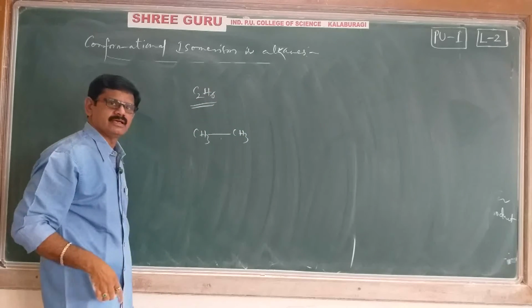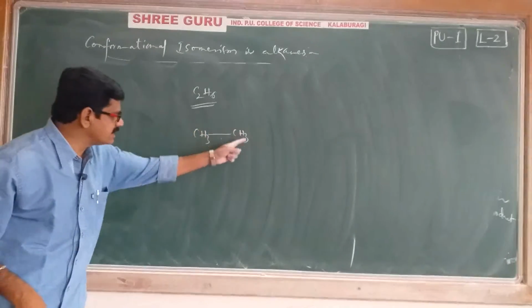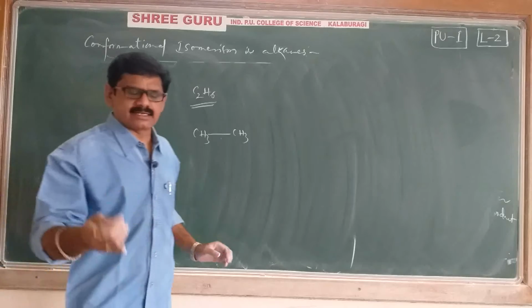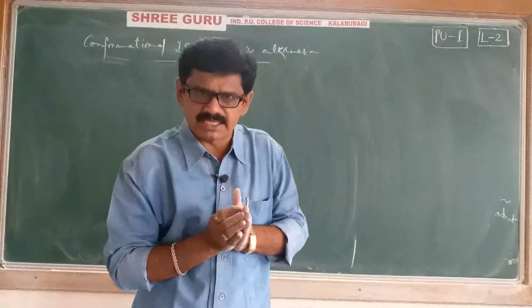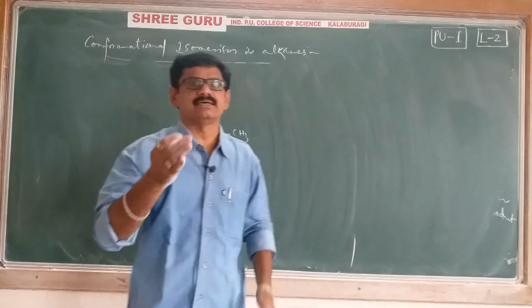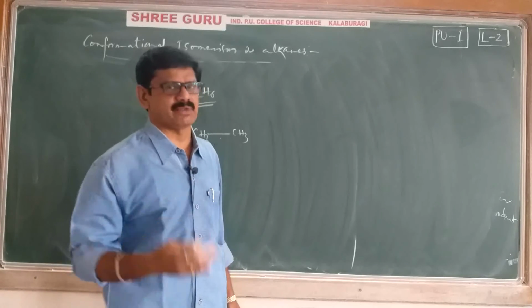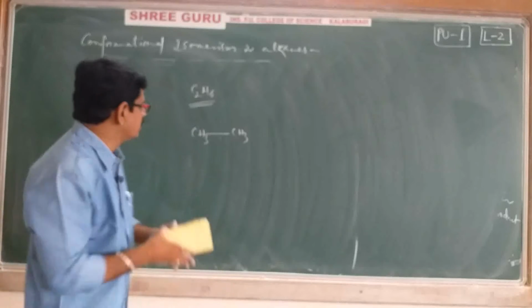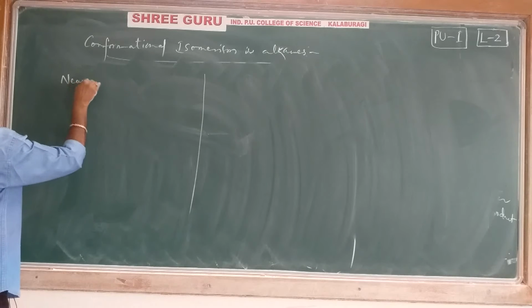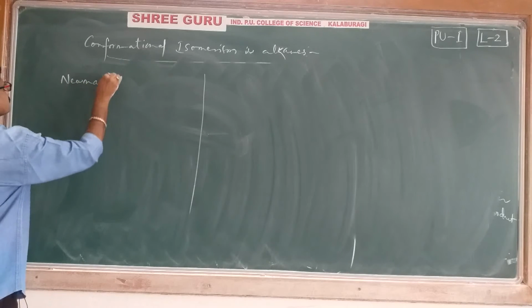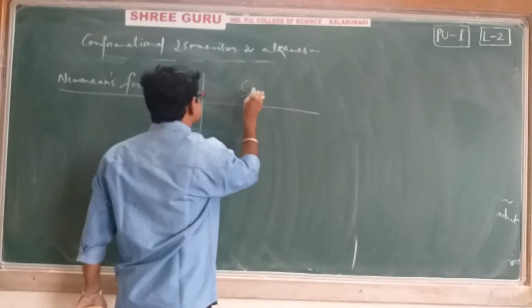Both are same, CH3 bond CH3, C2H6. Right. Now, this ethane I can write in two different methods. What are those two different methods? One is the Sawhorse structure, and one is the Newman formula or Newman structure. Let's see. This ethane we can write in two methods: one is Newman's formula, and one more is the Sawhorse formula.